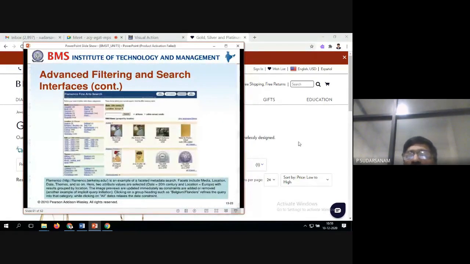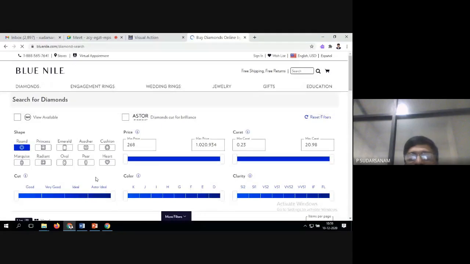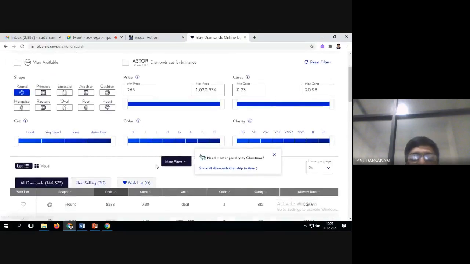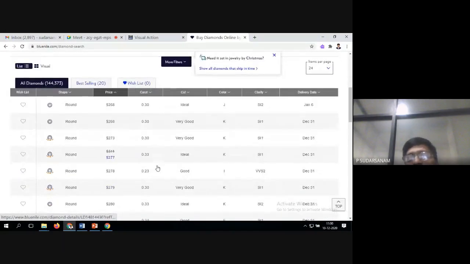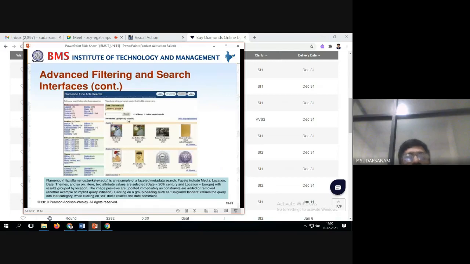Search for the diamonds. You can go for the diamonds and view all the diamonds. See here, huge data is available. Whatever is available in this, see PPTs.